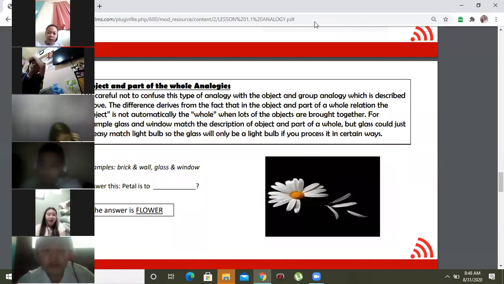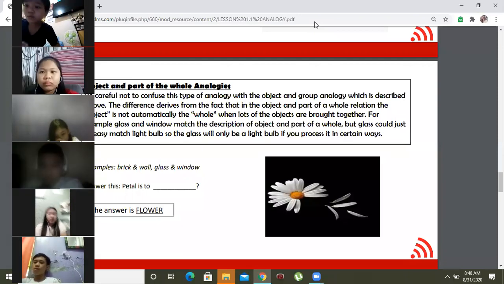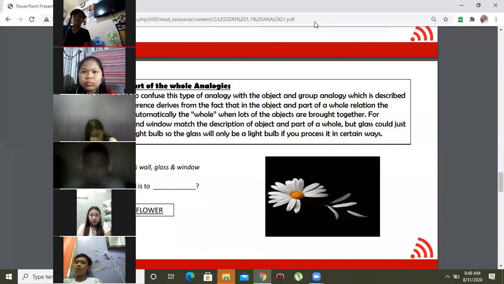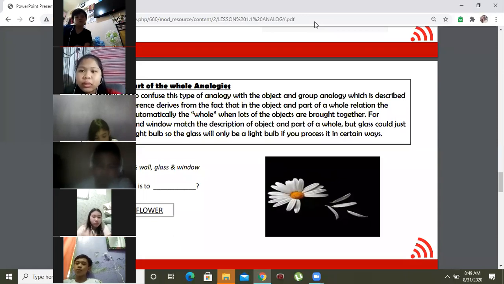Be careful not to confuse this type of analogy with the object and group analogy. The object is part of the whole relation. For example, glass and window match the description of object and part of a whole.